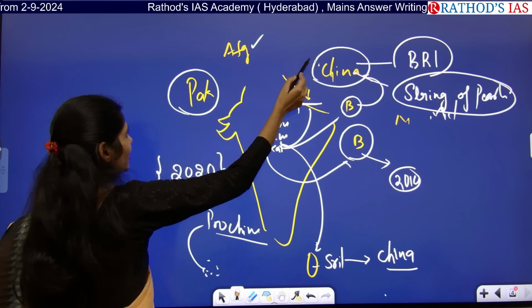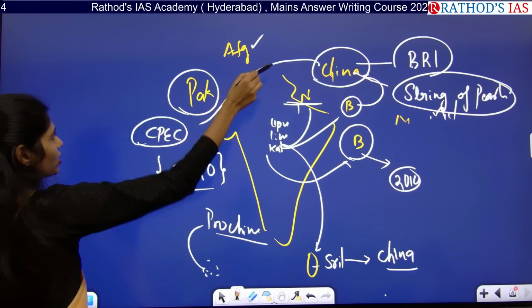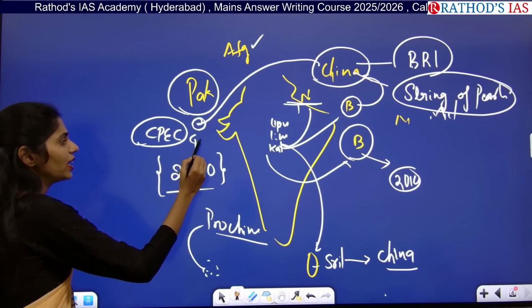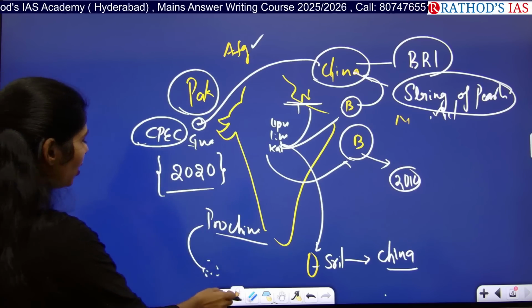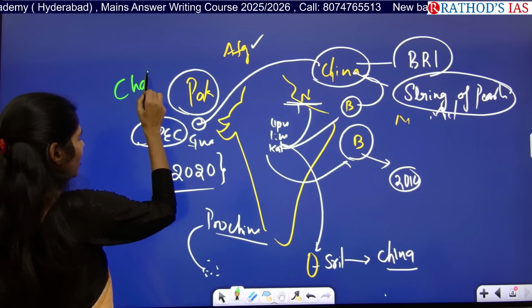Here China is coming up with CPEC, the China-Pakistan Economic Corridor, which goes through Pakistan, and it is developing the Gwadar port. Regarding the Gwadar port, we had a discussion recently. To counter this, India is developing the Chabahar port in Iran.